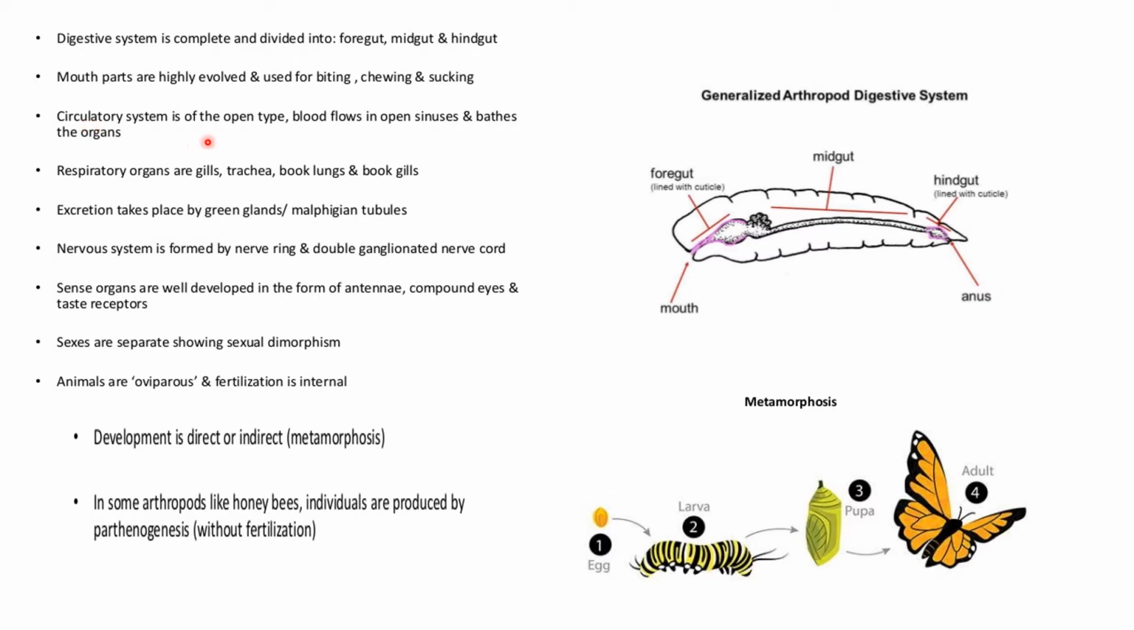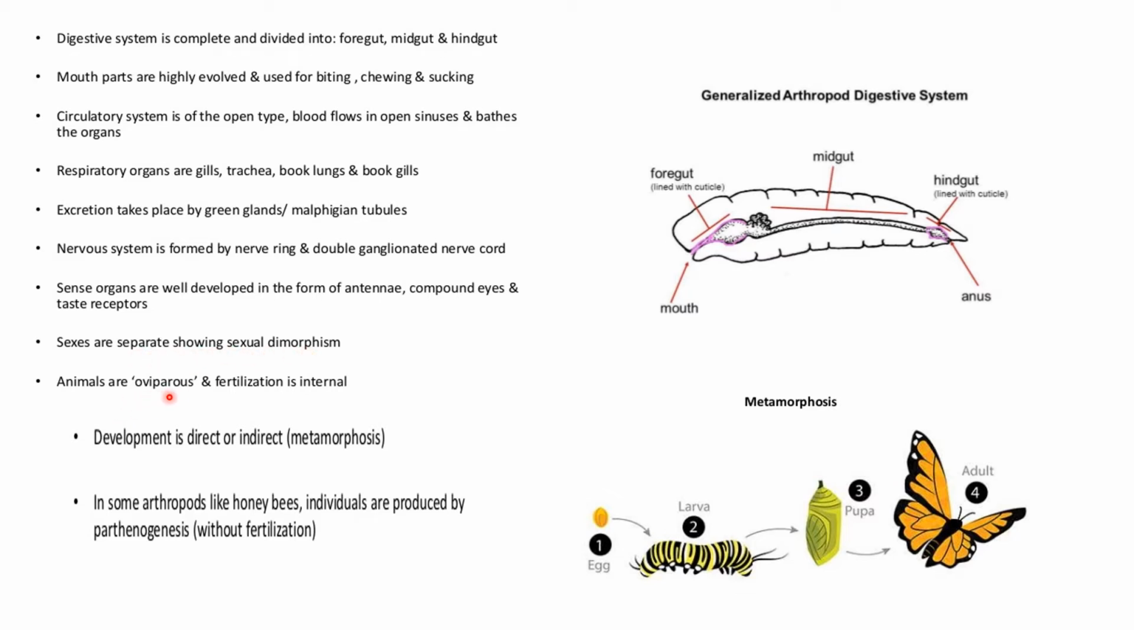The circulatory system is of open type. Blood flows in open sinuses and bathes the organs. Respiratory organs are gills, trachea, book lungs, and book gills. Excretion takes place by green glands or tubules. The nervous system is formed of nerve cells and a double ganglionated nerve cord. Sense organs are well developed in the form of antennae, compound eyes, and taste receptors. Sexes are separate, showing sexual dimorphism.